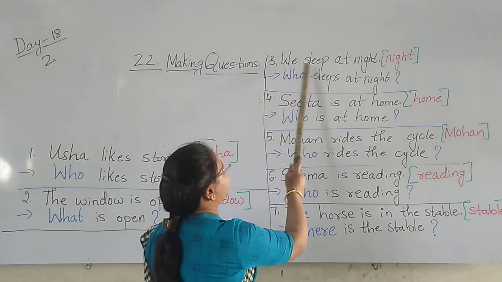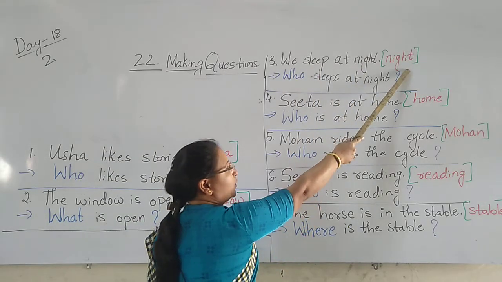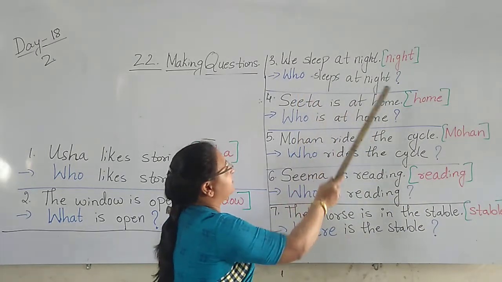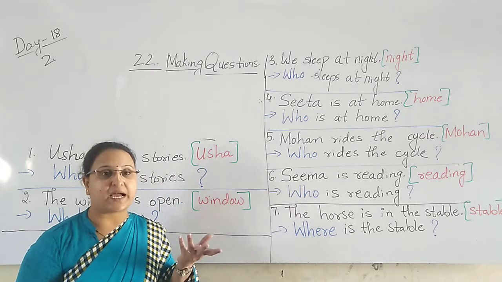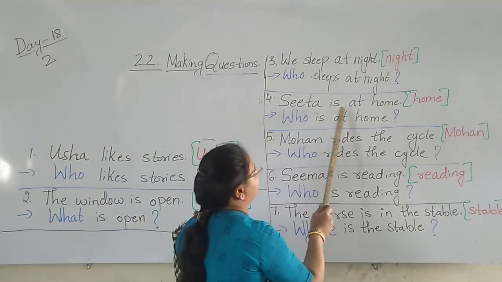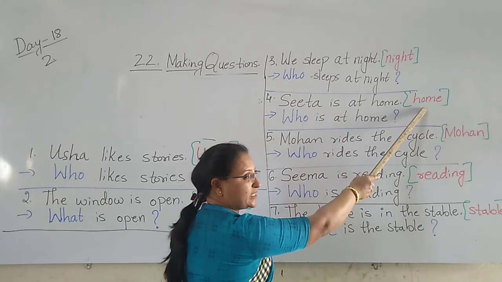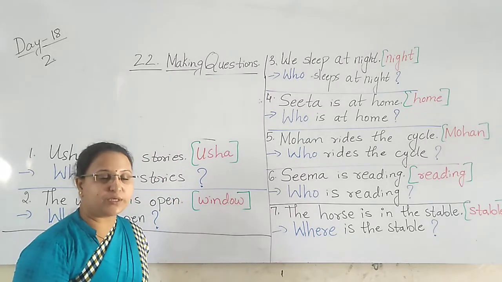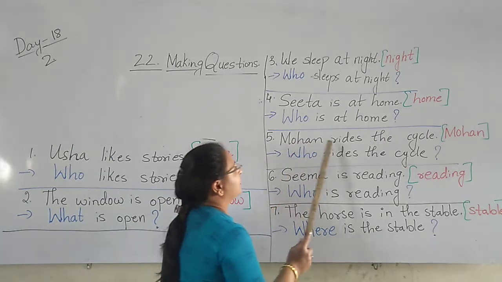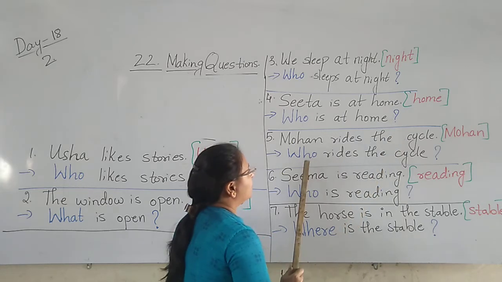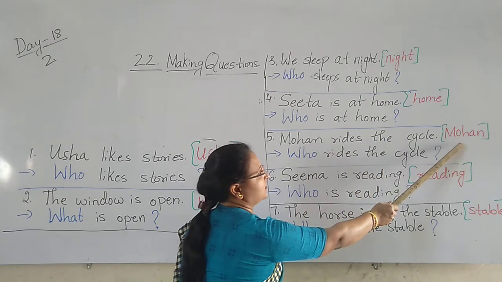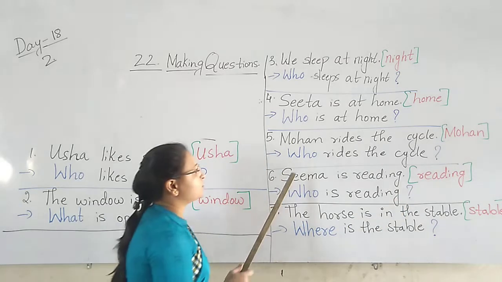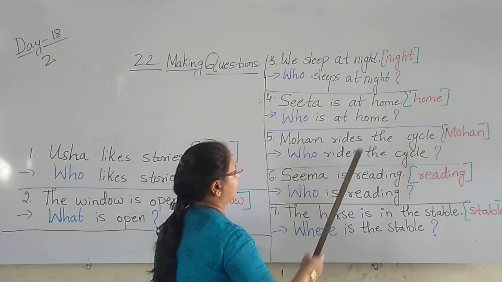Next. We sleep at night. The clue word is given what here? Night. Who sleeps at night? Sita is at home. Clue word is what here? Home. Who is at home? Mohan rides the cycle. Who rides the cycle? Because the clue word is given what here? Mohan, the name of the person. So we use who rides the cycle.